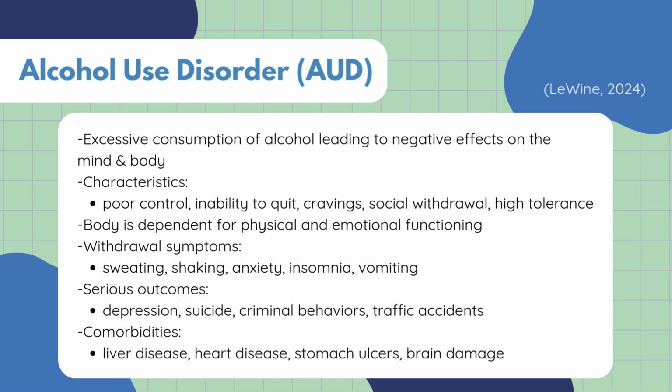AUD also increases the risk of several serious outcomes, including depression, suicide, criminal behaviors, and traffic accidents. It's linked to a number of medical comorbidities, such as liver disease, cardiovascular problems, stomach ulcers, and alcohol-related brain damage. While there's no guaranteed way to prevent AUD, early detection is possible through screening tools, which can help individuals access treatment sooner. If an individual remains sober, their life expectancy can be increased by 15 years or more.